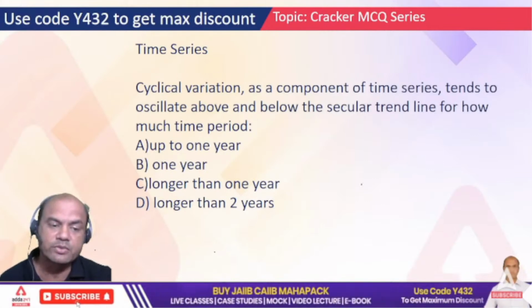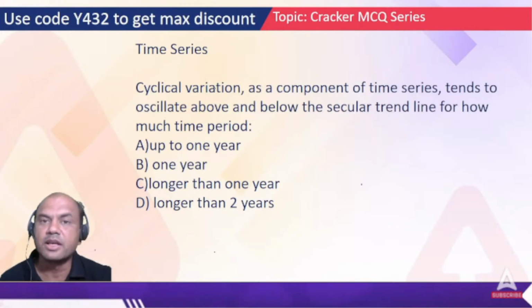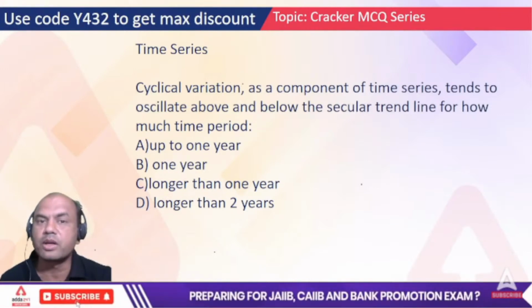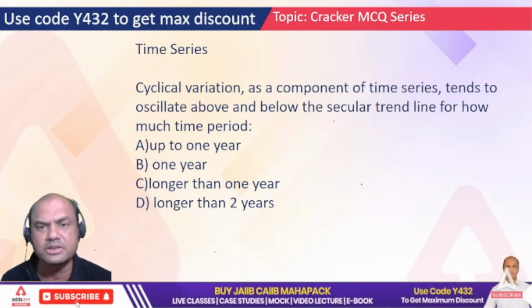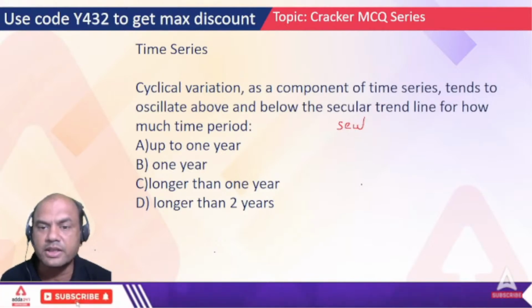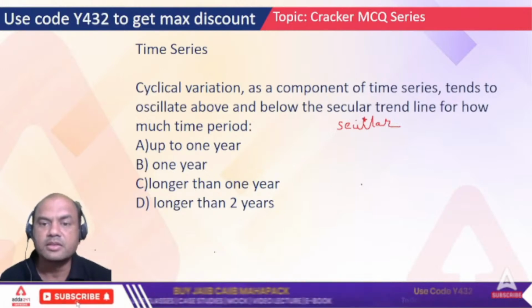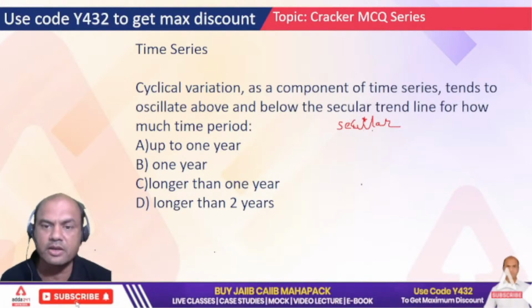Tell me first, what are the 4 types of variations which we have seen in time series? Secular trend, first is right. Let me write it properly. Secular trend.